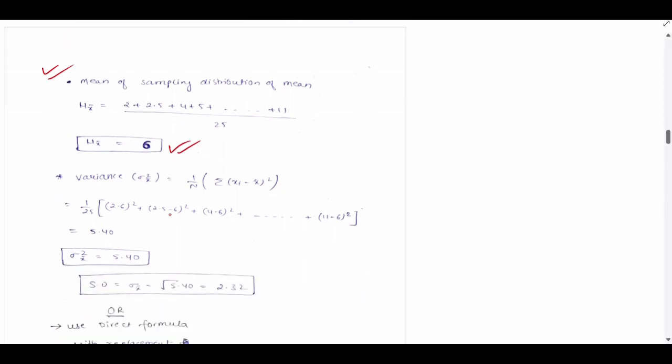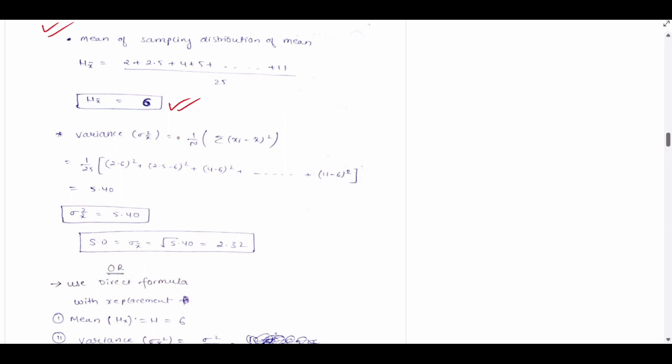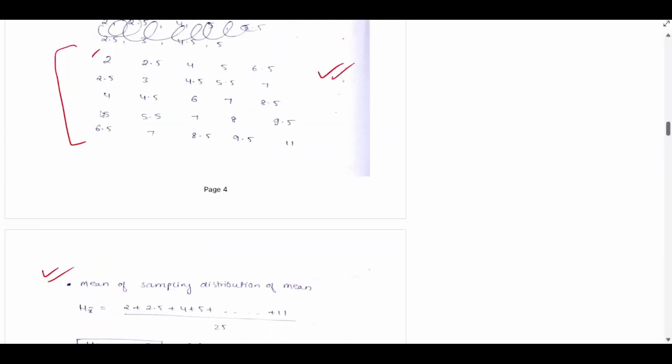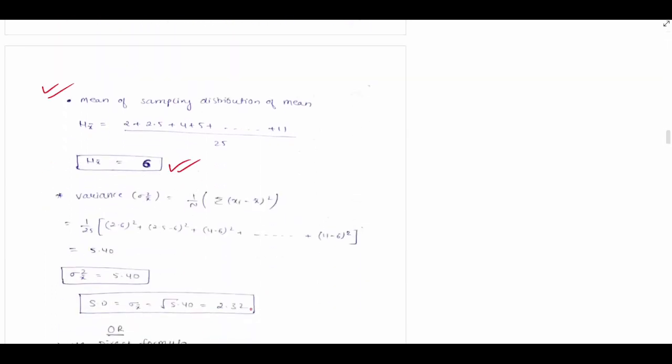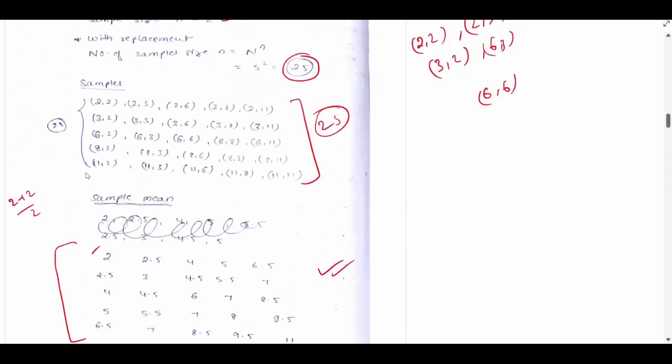And for variance, the formula is 1 by n summation of xi minus x bar whole square. So 1 by n is 1 by 25. Now you have the mean, so you can do 2 minus 6 whole square plus 2.5 minus 6 whole square plus 4 minus 6 whole square, like that. You will get 5.4. This is the variance, and after taking the square root you can get the standard deviation. Okay, this is the long method.